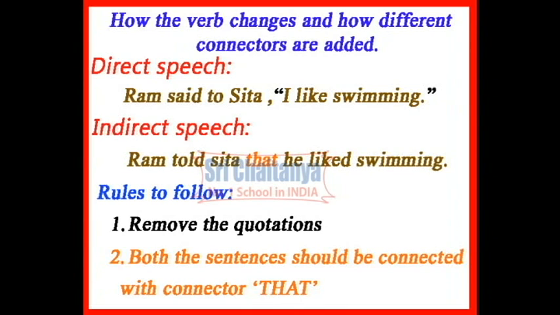In direct speech, Ram said to Sita, "I like swimming." In indirect speech, Ram told Sita that he liked swimming. The rules to follow when we change a sentence from direct speech to indirect speech. First of all, let's remove the quotations. Then, both the sentences should be connected with the connector "that".